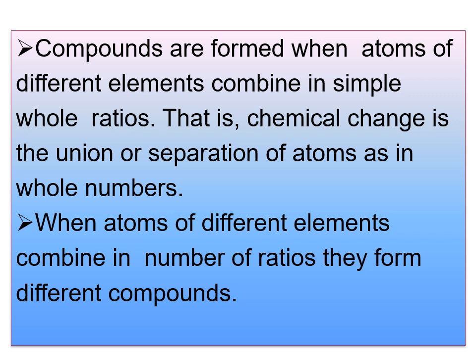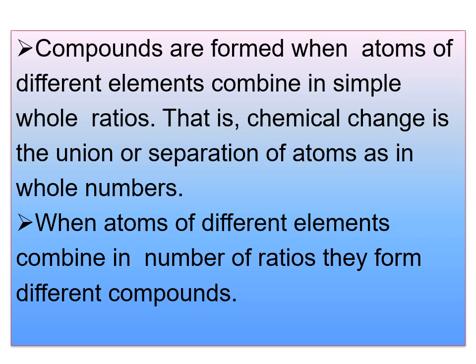Children, you have to listen carefully here. Compounds are formed when atoms of different elements combine in whole number ratios. When atoms of different elements combine together to form compounds, they do so in a simple whole number ratio such as 1 to 1, or 2 to 1, or 2 to 3 like that. So a chemical change is the union or separation of atoms in whole numbers.